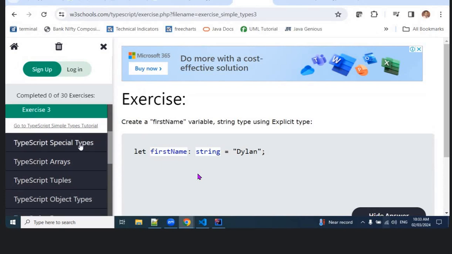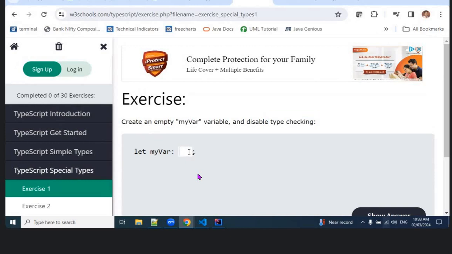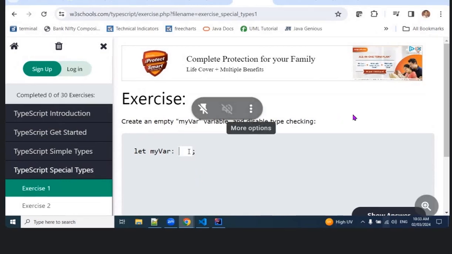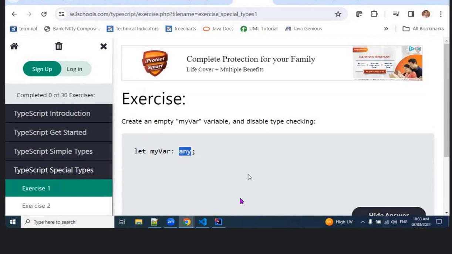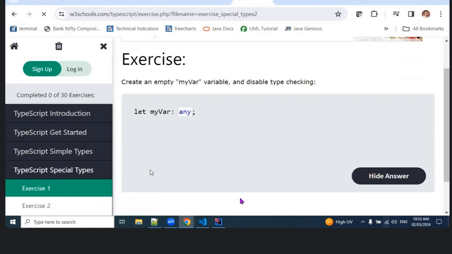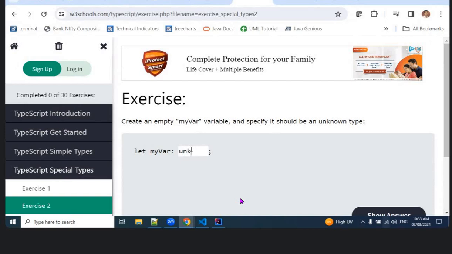Can I jump to this one? Special types. Let's create an empty variable, my variable, and disable type checking. Okay, this is of type... we have any, is there none, and unknown, correct? Any and unknown, right? You want to specify it to be an unknown type, so we have to type unknown only here. There is nothing.